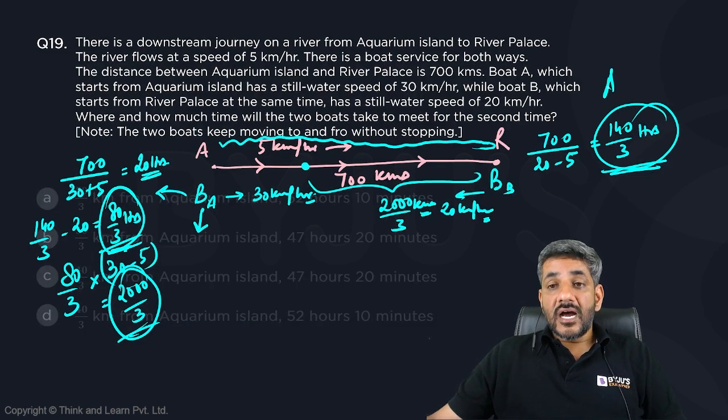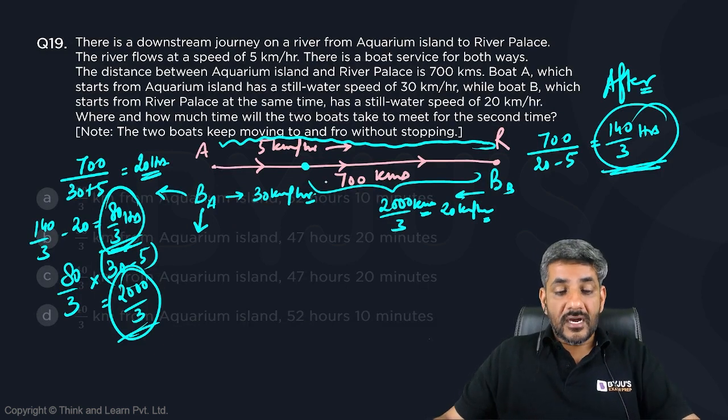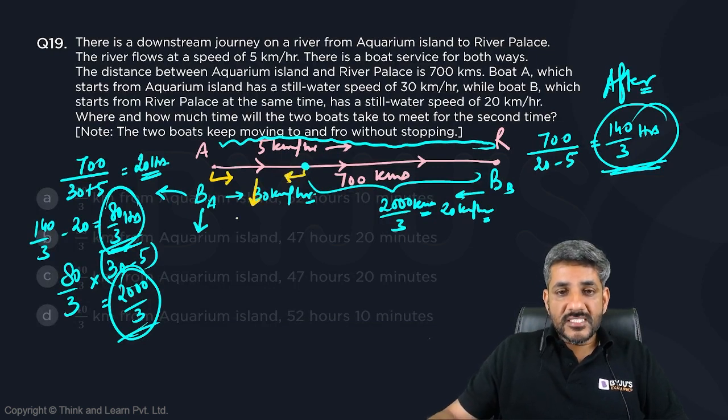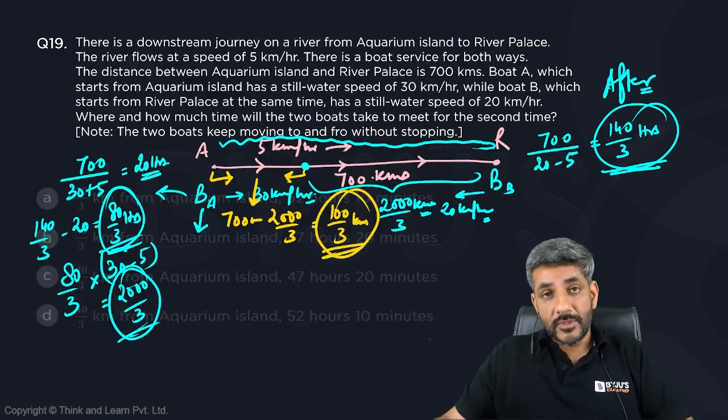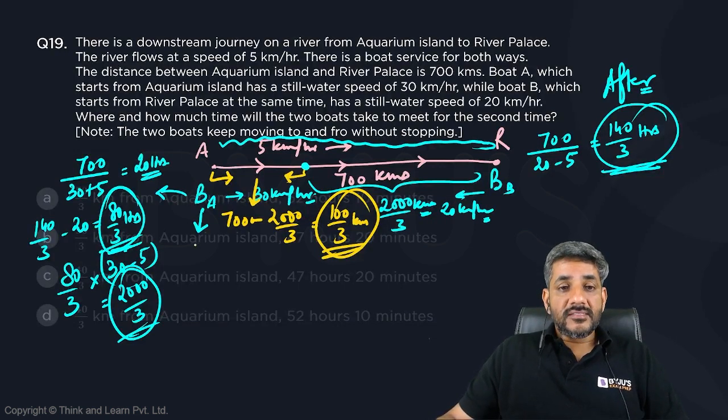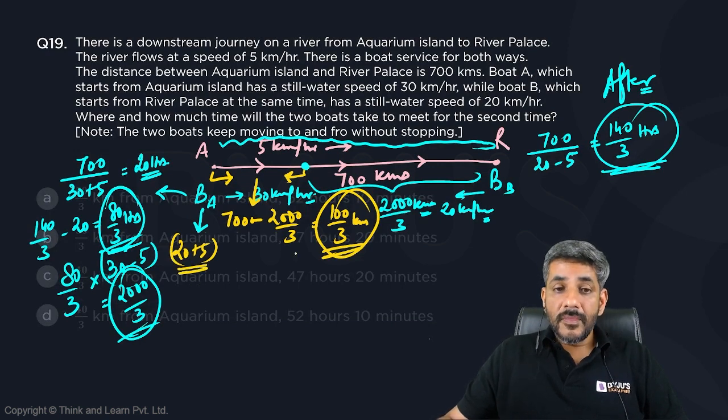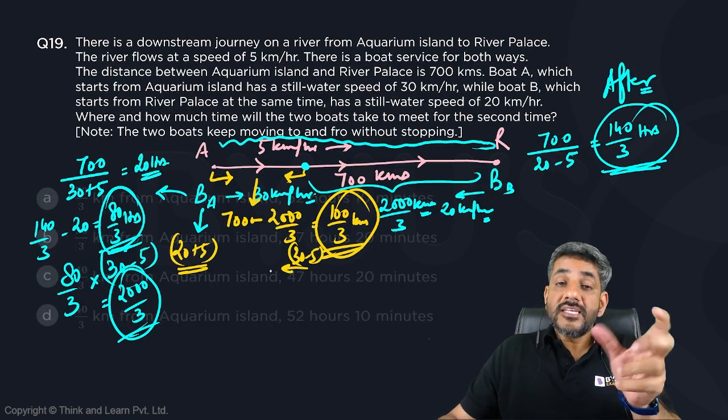So the situation after 140 by 3 hours is that boat A starts from here, boat B starts from here, and the distance between them is 700 minus 2000 divided by 3, which is equal to 100 divided by 3. There is just 100 by 3 kilometers distance more between them. Now boat A is coming at a speed of 20 plus 5, because it is coming downstream now. Boat B is going at a speed of 30 minus 5, because it is going upstream now. So they have the same speed.